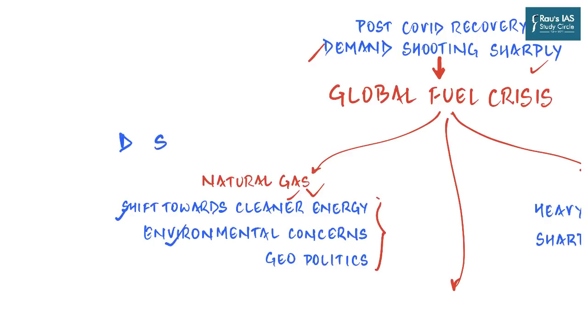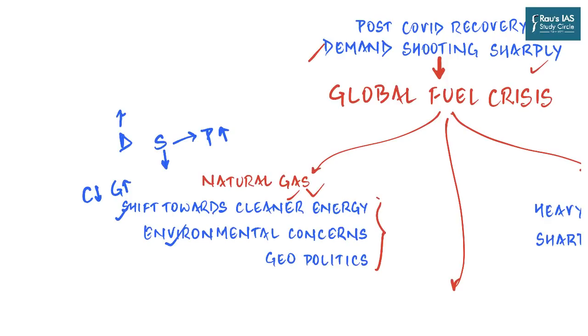When we look into the demand and supply balance, demand increased in Europe because of its shift towards cleaner energy. Because the usage of coal was down, the usage of gas went up. At the same time, due to environmental concerns, a lot of European countries have put very stringent regulations related to the extraction of gas, because of which the supply went down. And since the demand is increasing and supply is going down, obviously it will result in a sharp increase in the prices.